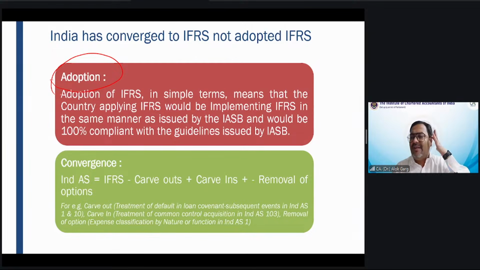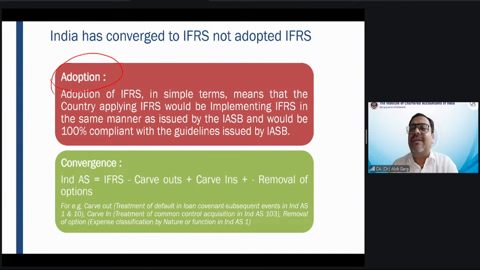So friends, as per the treaty and the agreement with the International Accounting Standards Board, the moment we say that we have done some changes, we cannot call it IFRS. We cannot call it adoption.